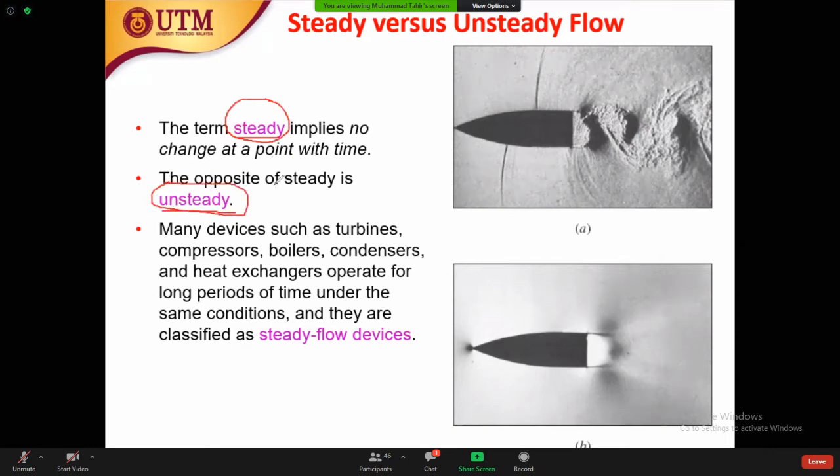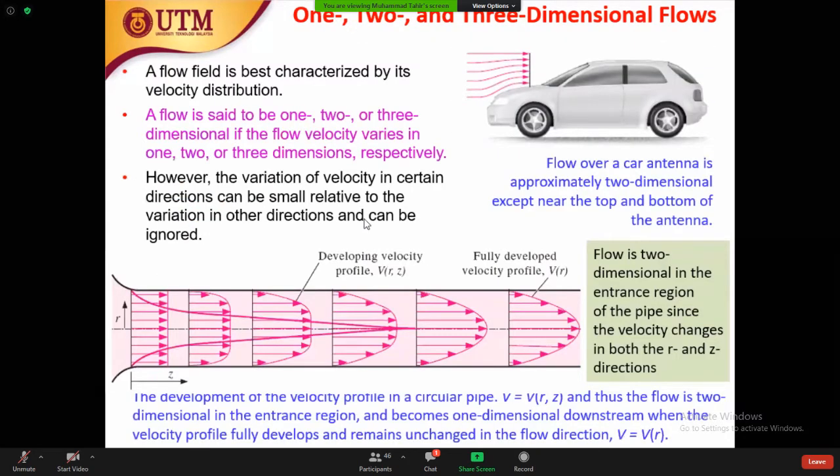If the system is constant with time, we can say it's steady. If, for example, the speed is going to change with time, we can say unsteady. Most of the systems are steady and some systems are also unsteady. So it depends on the type of the system. One, two, and three dimensional we discuss later on. Don't worry, this figure is also from the copy of chapter 3.